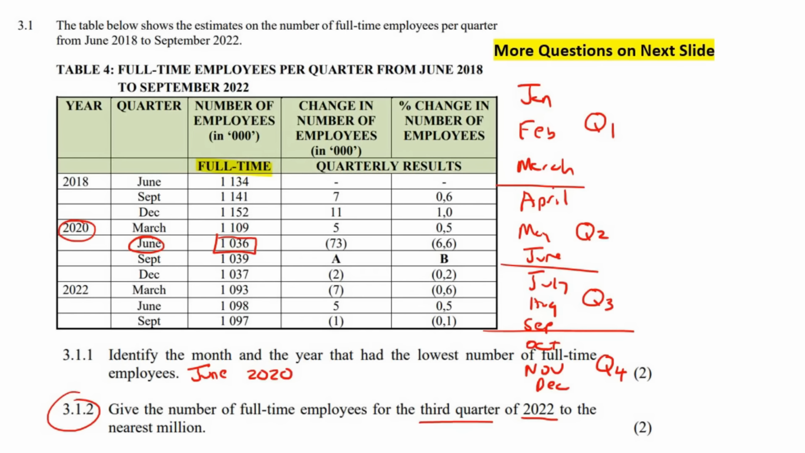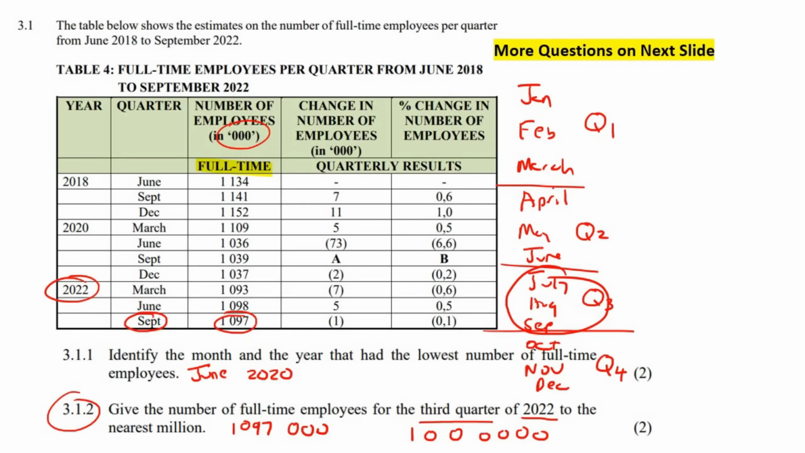So it says give the number of full-time employees for the third quarter. Okay, third quarter. So that's the July, August, or September months for the year 2022. So 2022, there's no July, there's no August, but there is a September. So it'll be this one over here. But now be careful. These are in thousands. So we're going to go 1097,000. Now that is a million. And then 97,000. So they said to the nearest million. So are we going to round that to 1 million or 2 million? Well, that'll just stay at 1 million. So we're just going to go 1 million like that.